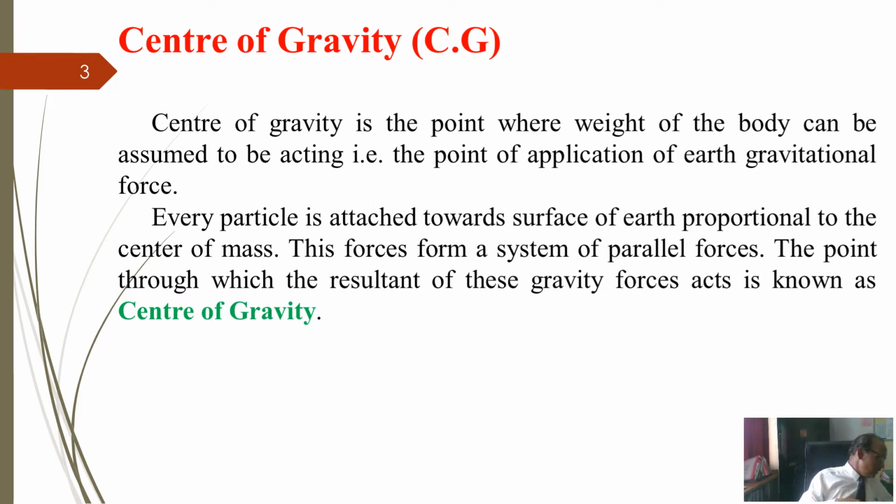For example, if you take any object like this, and keep your finger at a particular point, it will be in equilibrium like this. It will remain in equilibrium in a horizontal position. That particular point is nothing but the center of gravity of this body or object. You will find it tilts like this, but if you go on changing the position, at a particular point you will find it remains stationary. That means that is the point for which the resultant of the mass of that body or object is acting, and that is called the center of gravity.